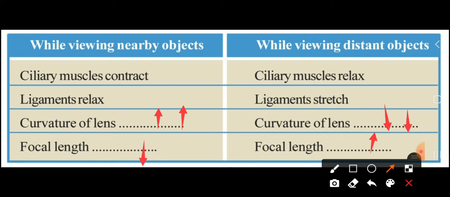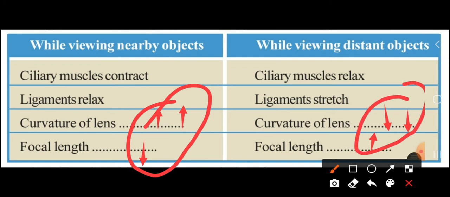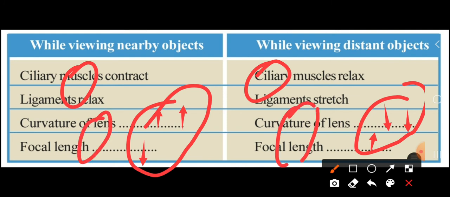But focal length decreases while viewing the nearby object. Here these two are opposite. When curvature increases, focal length decreases. When curvature decreases, focal length increases. So here also opposite. Easy to remember. These two are opposite, these two are opposite, and these two are also opposite.